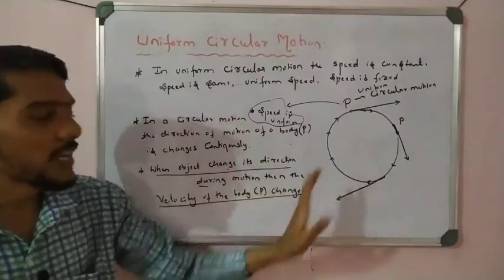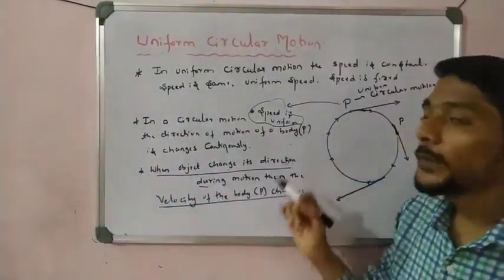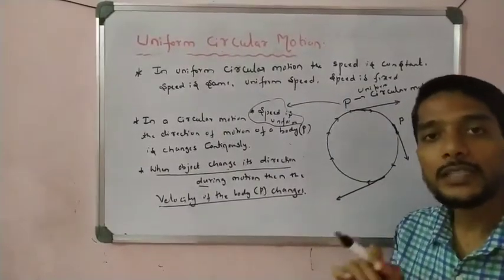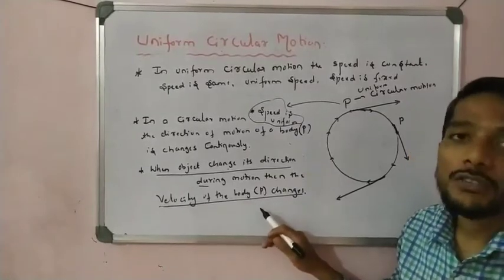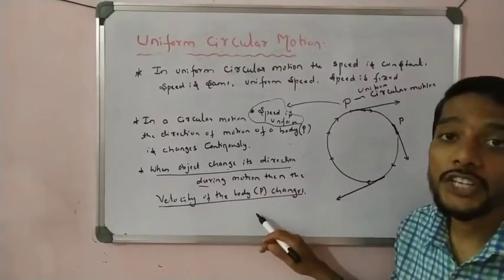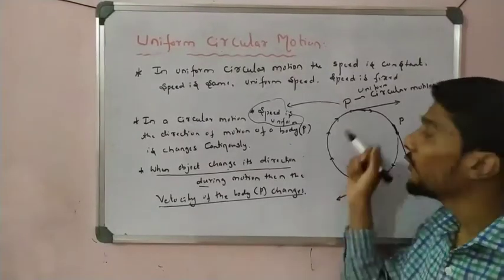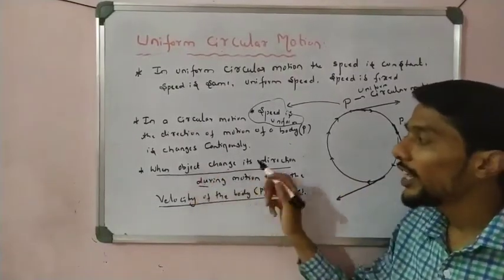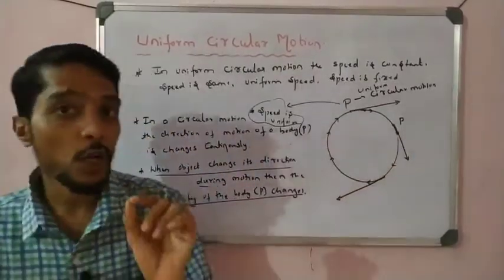Right? So that is a very important point to remember. In the uniform circular motion, the speed is constant, but the velocity is not constant. The velocity is changing. So one question arises: why does the velocity change at every point? Because of change in its direction. Students, you have to remember this point.